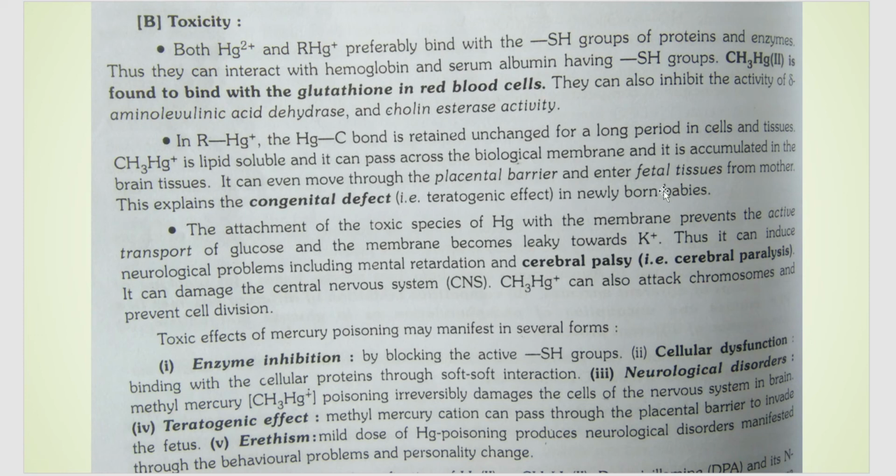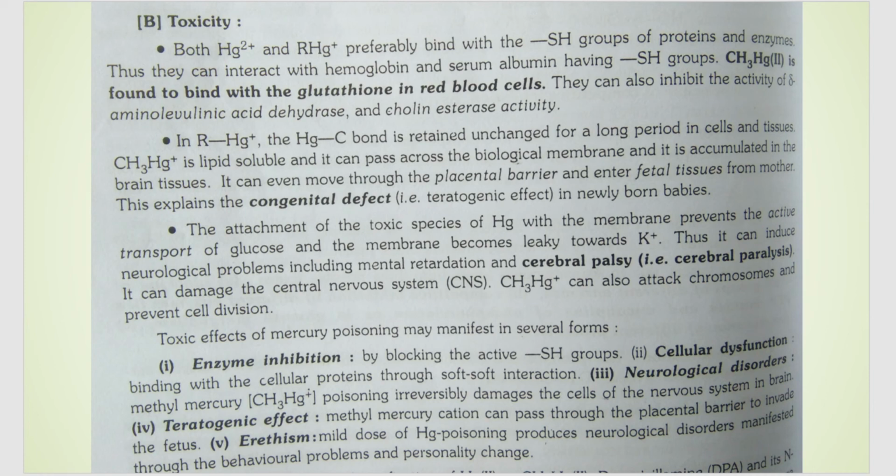its baby. Whenever the baby is in the mother's womb, if the mother has mercury toxicity, then because mercury is accumulated in the cells and tissues of the mother, it can pass on to the baby, and it can cause several congenital defects. That is, the baby will be born with some kind of syndrome or defect.